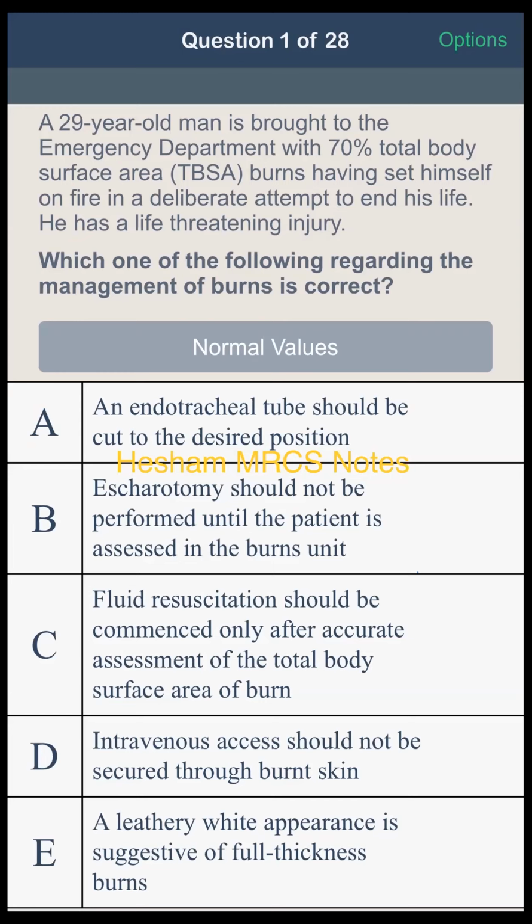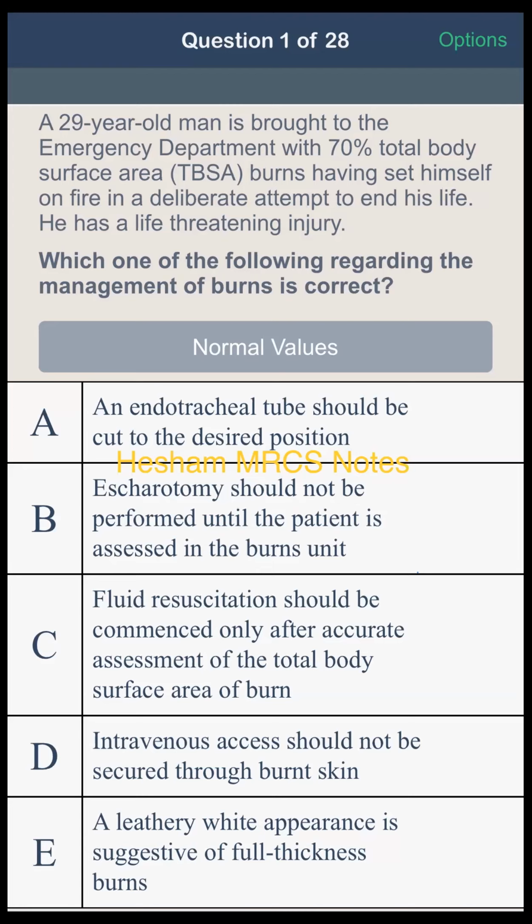If impending compartment syndrome is there, we should perform sclerotomy. Yes, you will deal with that immediately. You don't wait for more assessment of the patient and time consuming. And fluid resuscitation is urgent because it is life-saving, because the patient is in shock, because 70% burn.